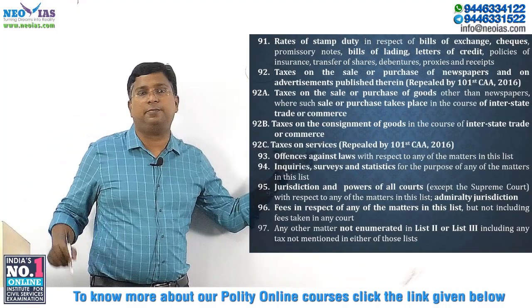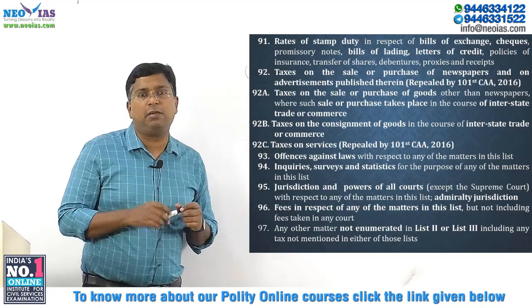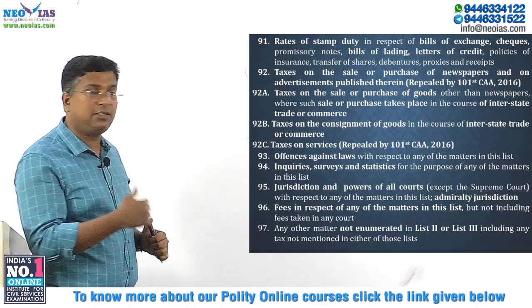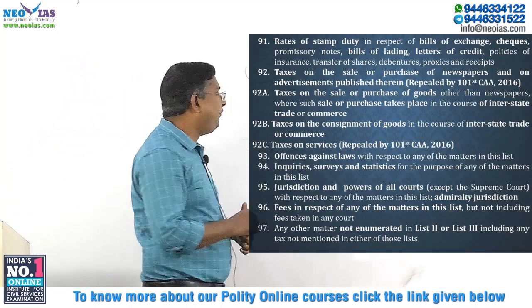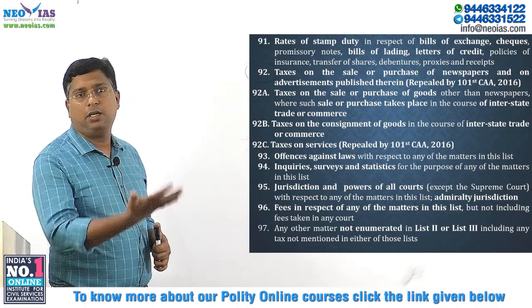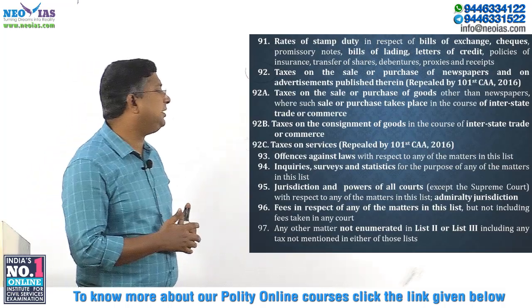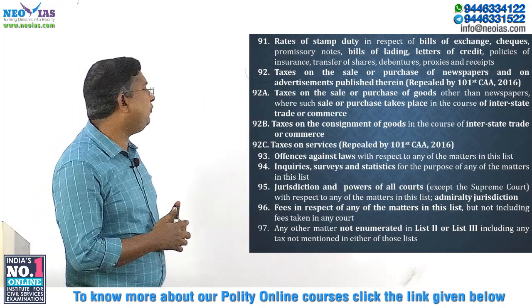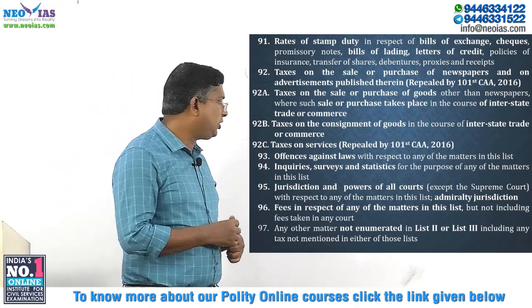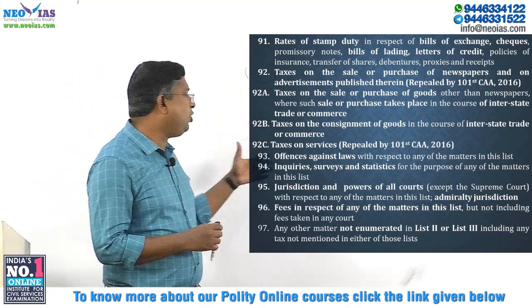Then service tax, I already told you, 92C. 92C also repealed by 101st Constitutional Amendment Act. We don't have service tax now. Service tax is now subsumed under GST. Then offences against laws with respect to any of the matters in this list comes under union list. Enquiries, surveys and statistics for the purpose of any of the matters mentioned in this list comes under the union list.